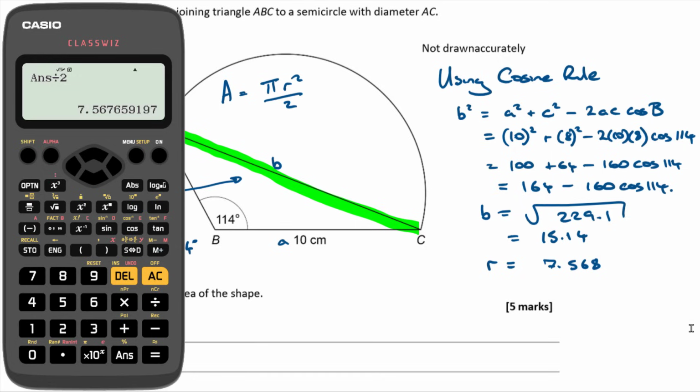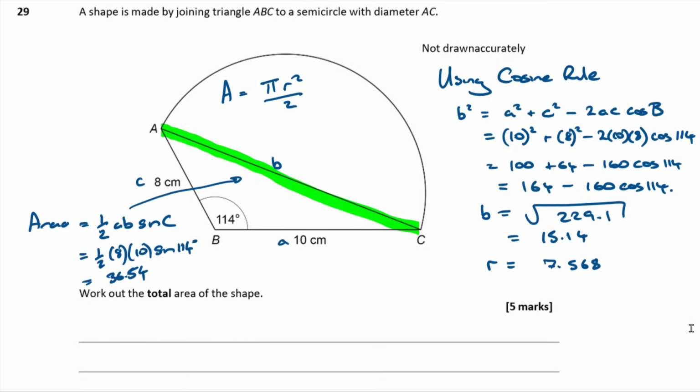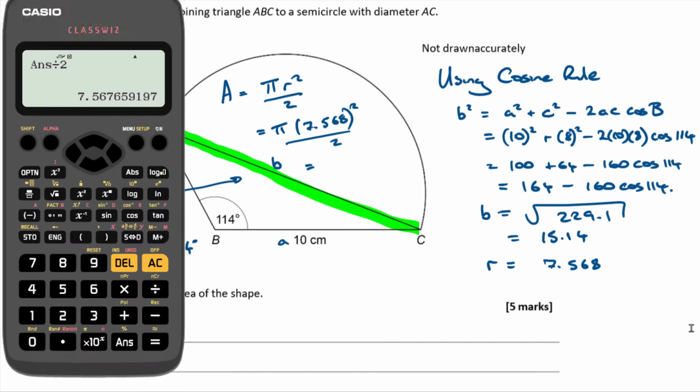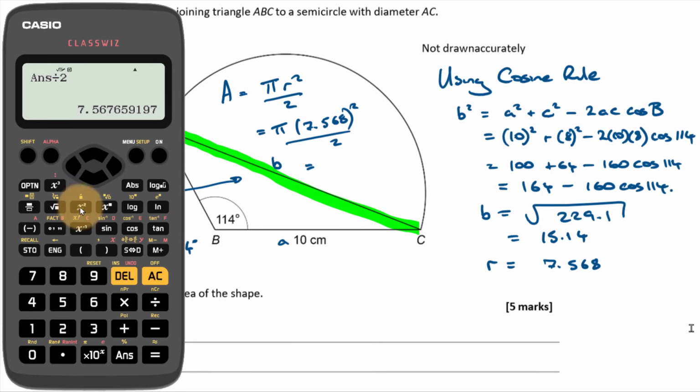7.568. Okay, and now we can find the area of the semicircle then, can't we? So then the area of the semicircle is going to be pi lots of 7.568 squared over 2, which is equal to, so that thing squared divided by 2 and times by pi. I make that